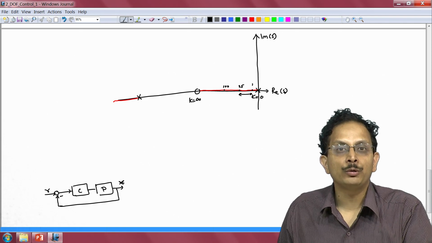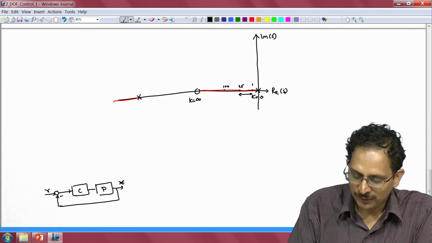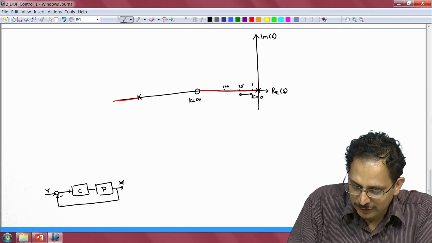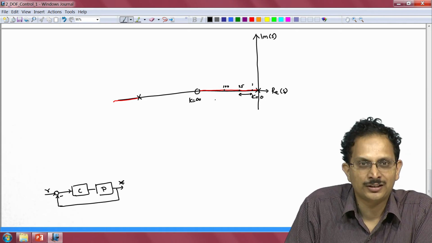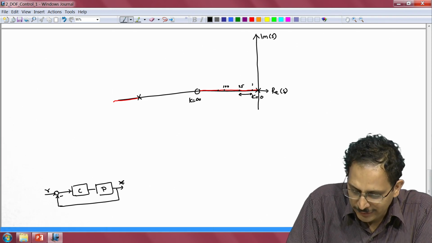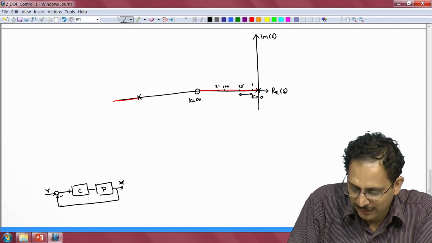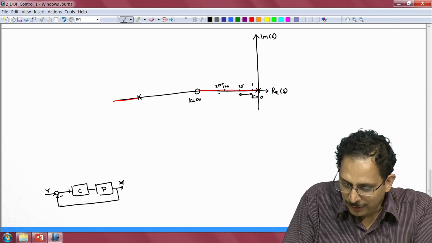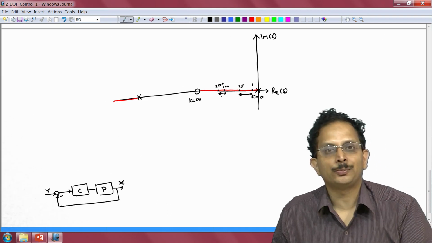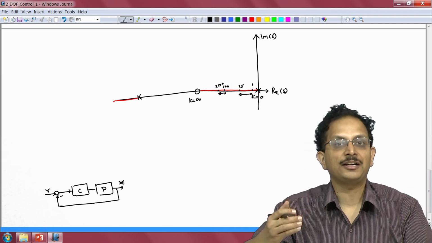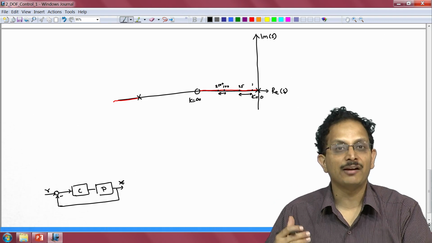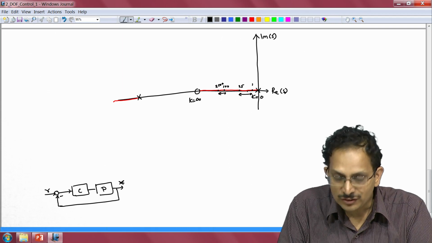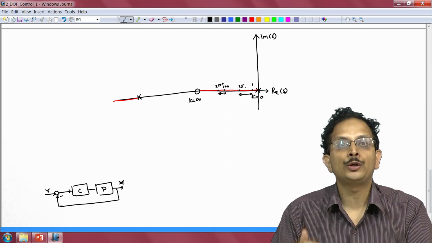If the gain were to increase by a factor of 25 and become, let us say, 2500, the closed loop pole position will change from this location where the gain is 100, to another location where the gain is 2500. But if you notice, the extent by which the closed loop pole changed its position due to the same factor change in the gain, namely a factor of 25, is now much lesser than what it was when the gain changed from 1 to 25.